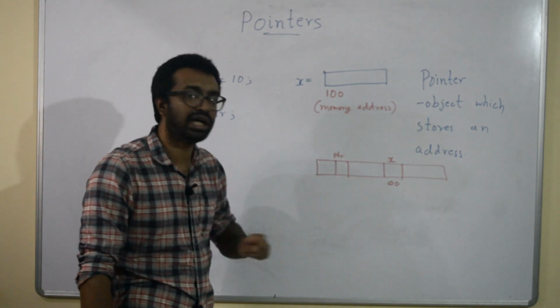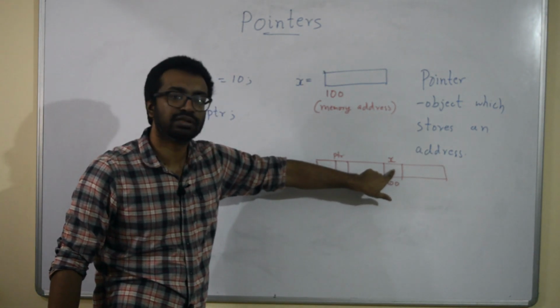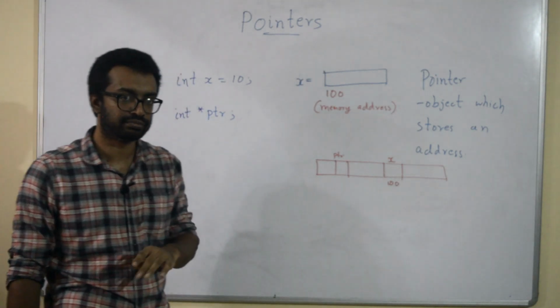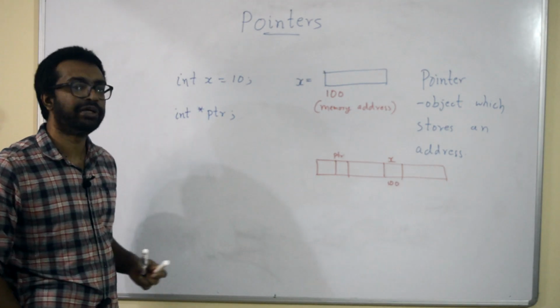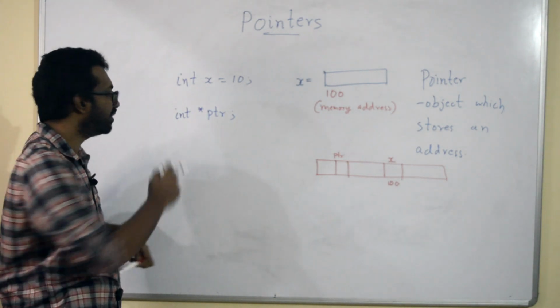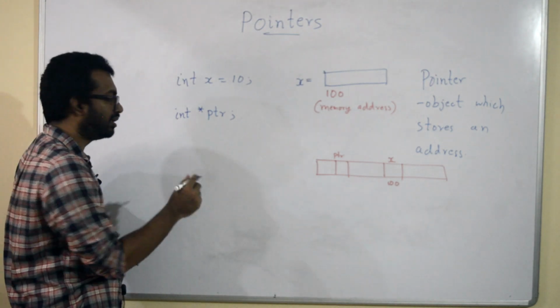But this x is an integer variable. On the other hand, ptr is a pointer variable. Inside this there should be an integer, and inside this should be a pointer. The variable ptr can take an address location. Now this is one way to declare a pointer variable. There is another way to declare it, slightly different.